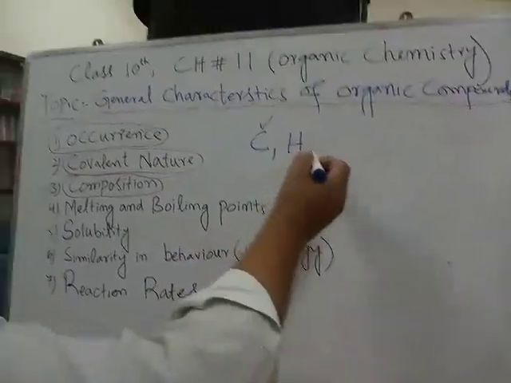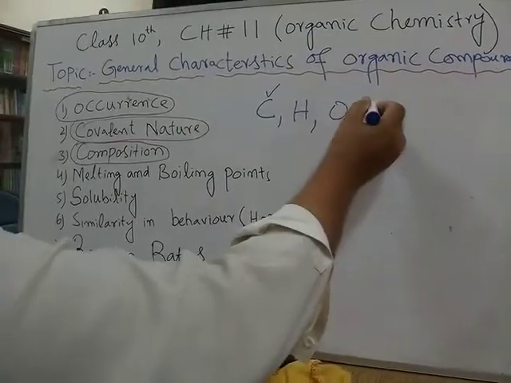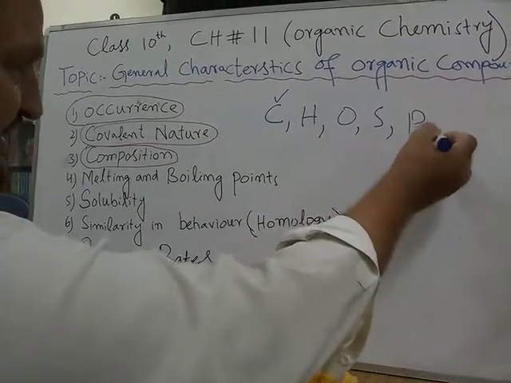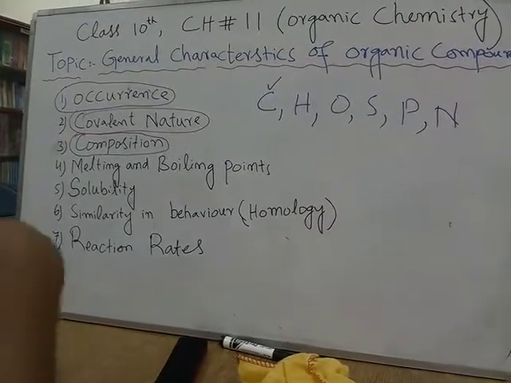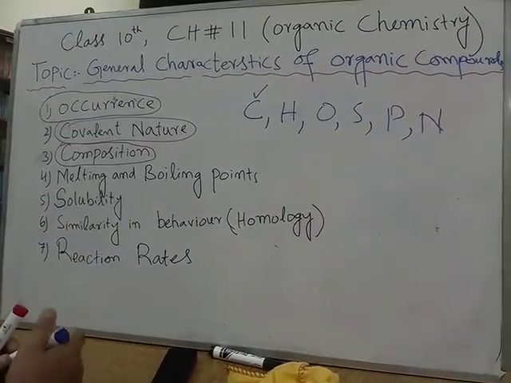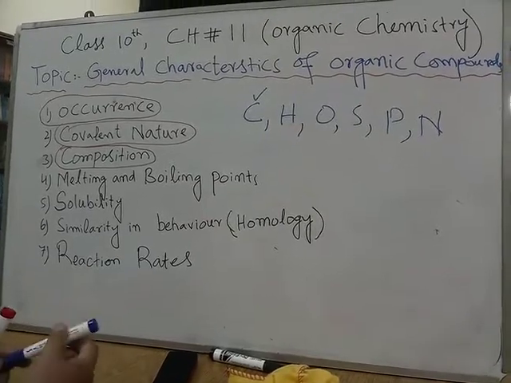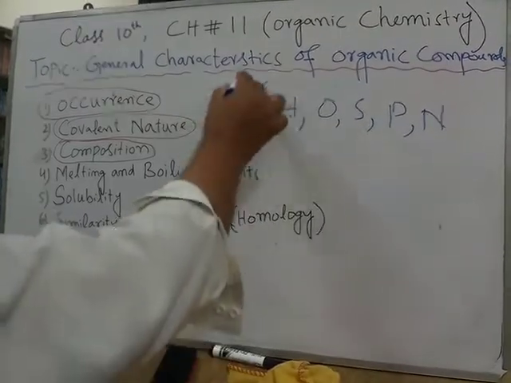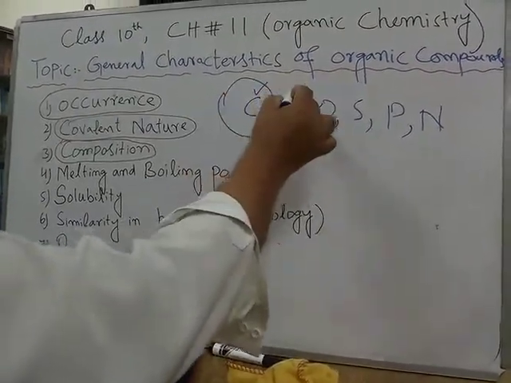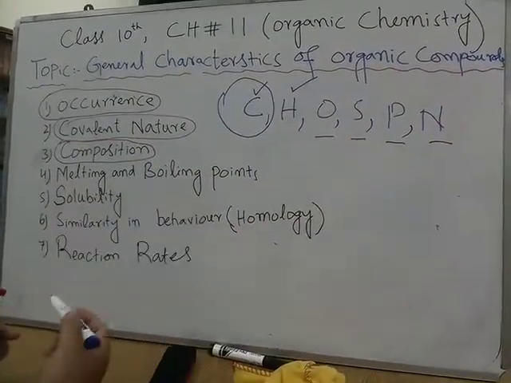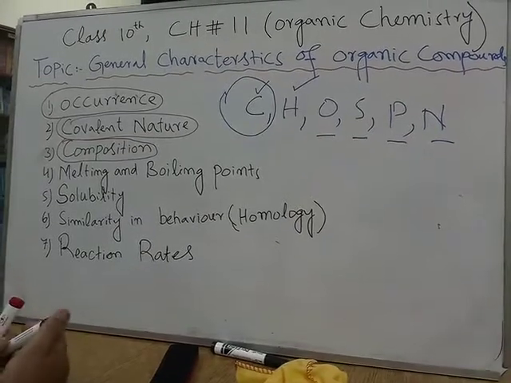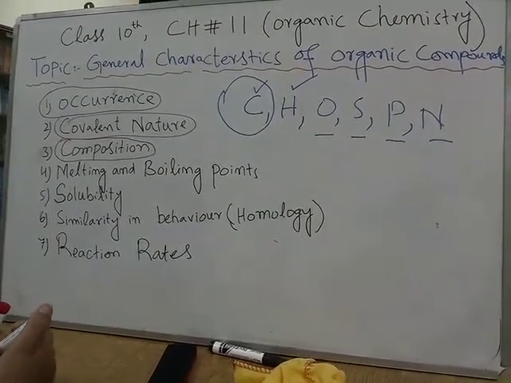Not only hydrogen, but oxygen, sulfur, phosphorus, nitrogen can also be present in organic compounds. So in the composition of organic compounds, the main element is carbon, in many compounds hydrogen, and in few compounds these 4 elements, that is oxygen, sulfur, phosphorus and nitrogen.